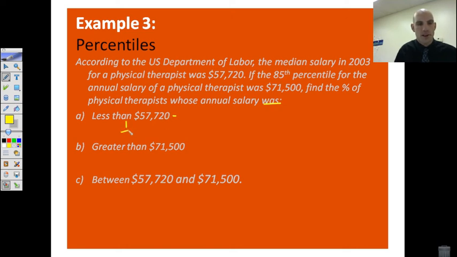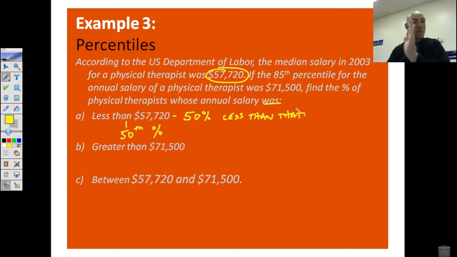Well, if this is the 50th percentile, remember because that's the median, then 50% are less than that.